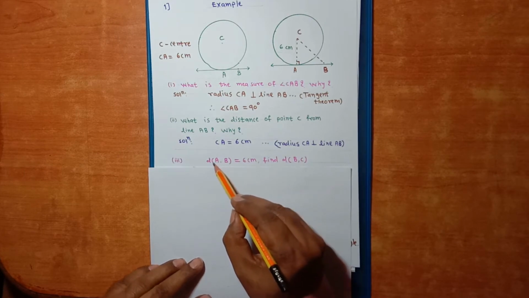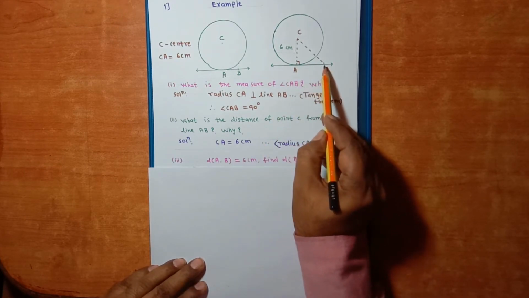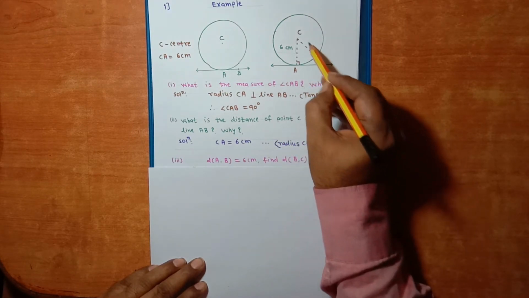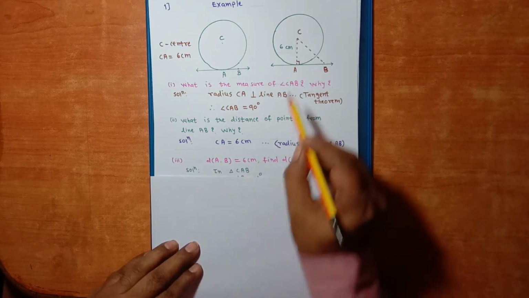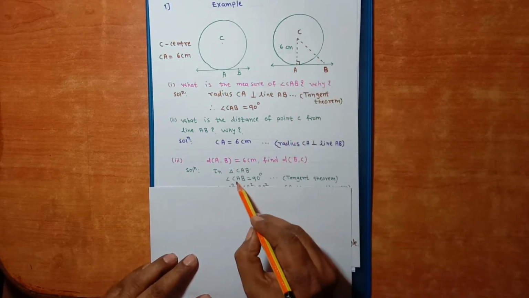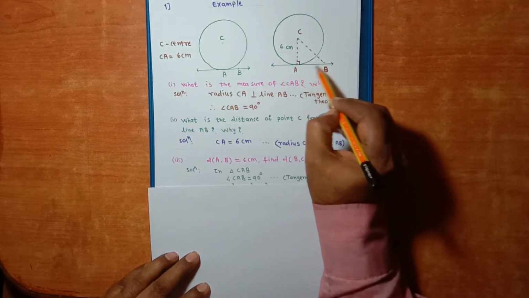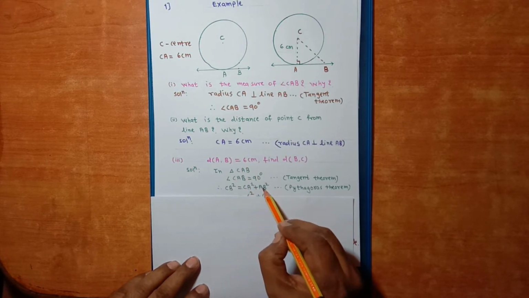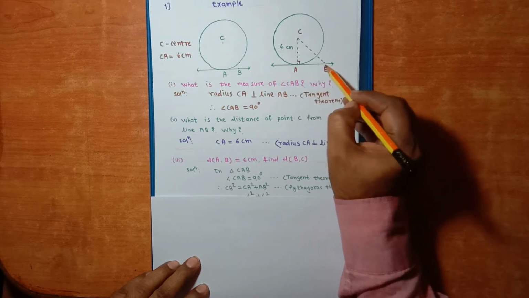Third sub question: distance between point A and B is 6 centimeters. Find distance between B and C. Here point B and C are there. Now let us solve this. In triangle CAB, angle CAB is 90, tangent theorem. So CB square is equal to CA square plus AB square. This is CB, this is CA, this is AB.